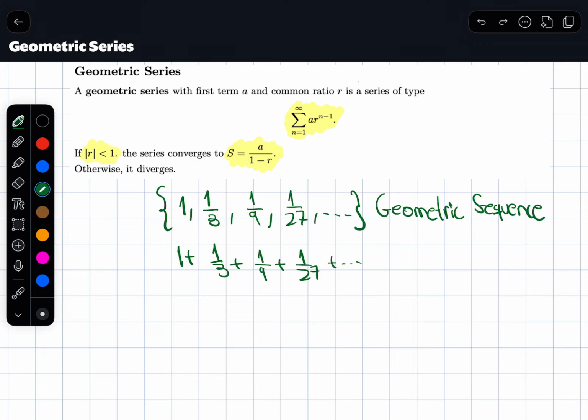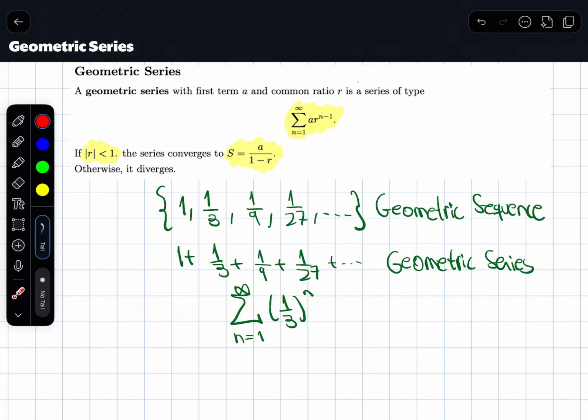is what the geometric series means, and we actually write it like this. Actually, what I wrote here is not correct. Take a look. Because if I plug in 1, this gives me 1/3 to the power 1. The first term here would be 1. So it would be 1/3 the way that I wrote, but I want it to be 1.